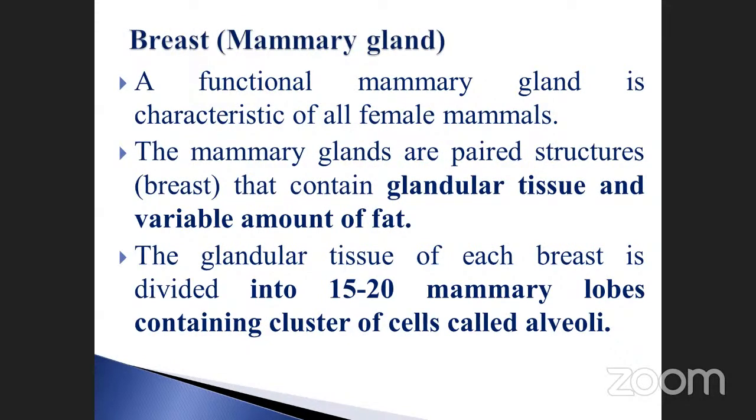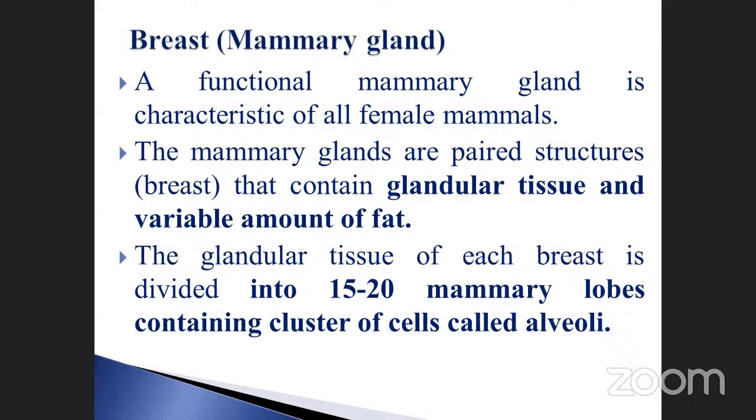Those who have the ability to produce eggs are bearing mammary glands, particularly females. The mammary glands are paired structures that contain glandular tissues and a variable amount of fat. The glandular tissue of each breast is divided into 15 to 20 mammary lobes containing clusters of cells called alveoli.